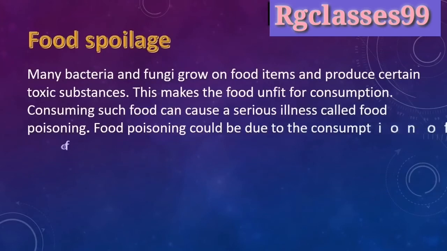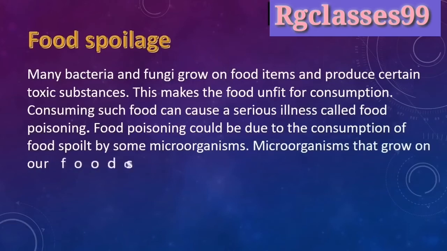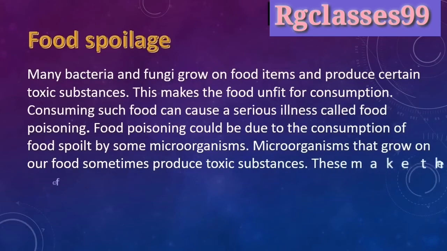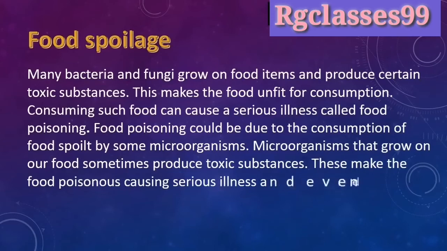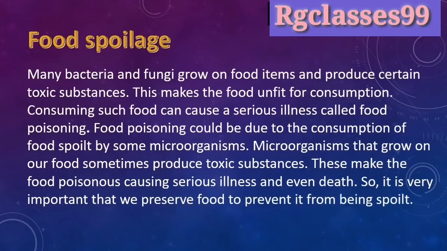So that's called food poisoning. Food poisoning could be due to the consumption of food spoiled by some microorganisms that grow on our food. Sometimes they produce toxic substances. These make the food poisonous, causing serious illness and even death.